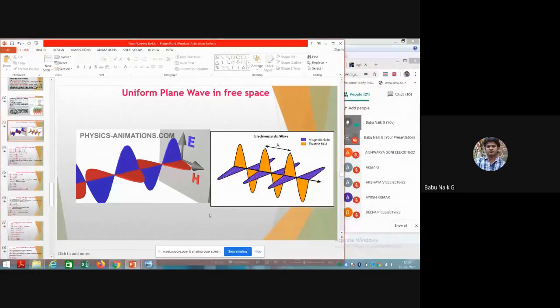You can see an example while considering transmission lines. The transmission lines have voltage and current. At the generating station you will have the voltage, and then the current will be transmitted through the transmission line. So that wave travels in the z direction, the current and voltage, from the generator side to the distribution side, the substation side.